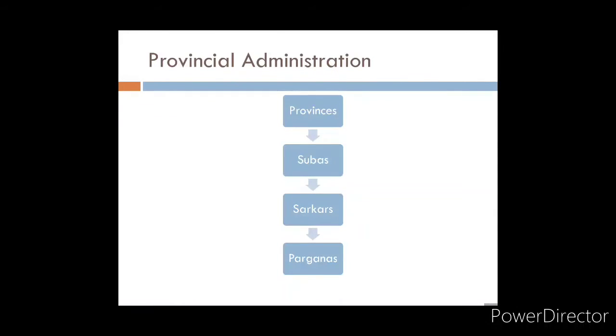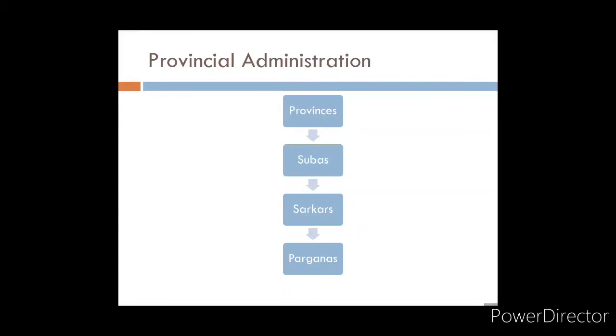The Subadar or the governor was a link between the province and the ruler. He acted as a link between the empire, province and the ruler. Then this Suba was divided into Sarkar or district, and these Sarkar or district were again divided into Parganas. Parganas consisted of villages.